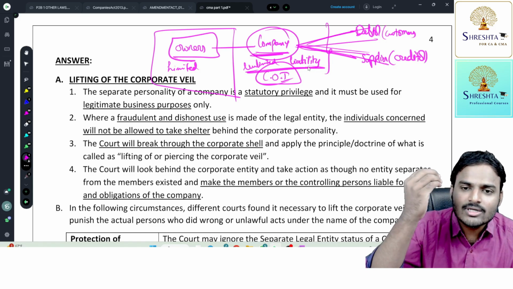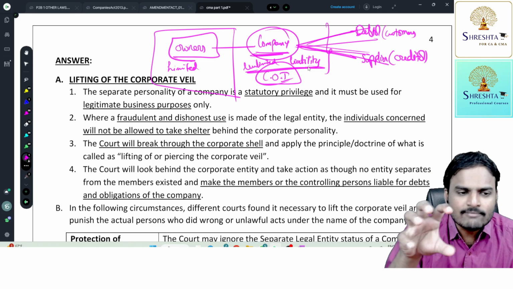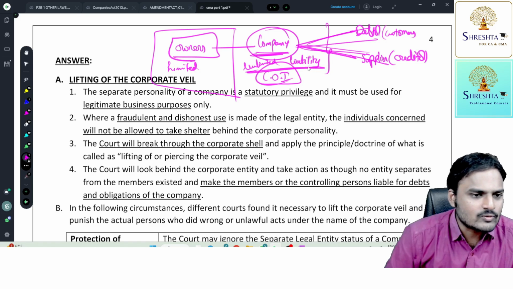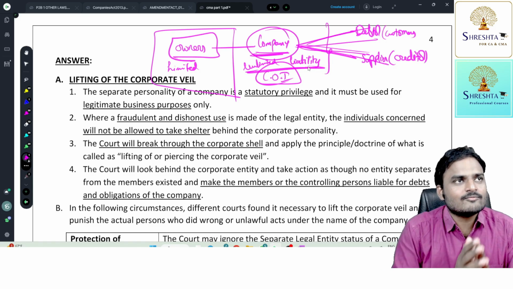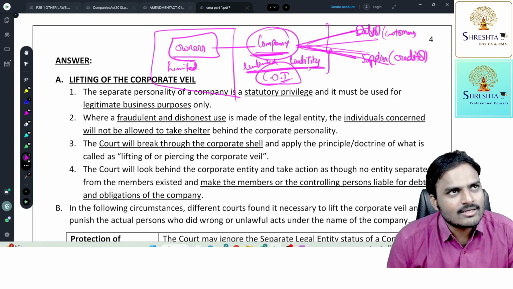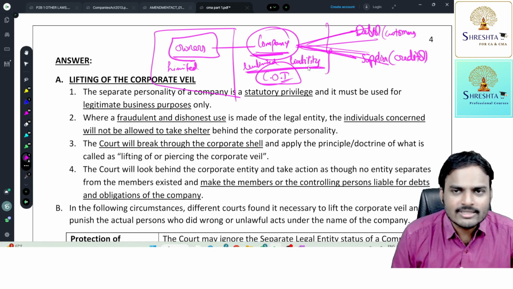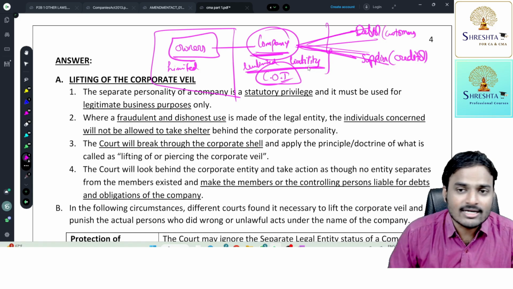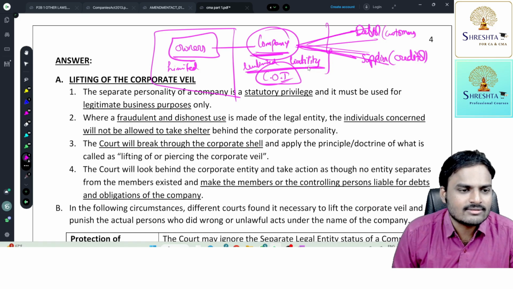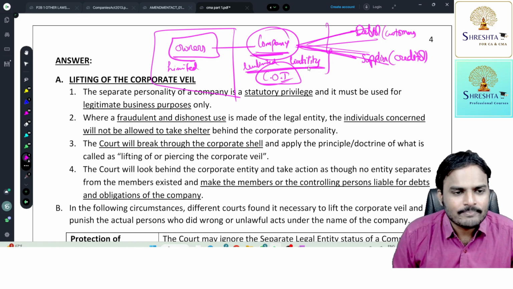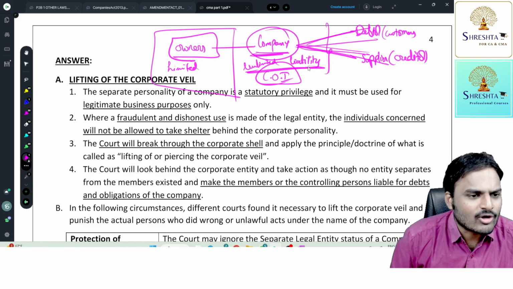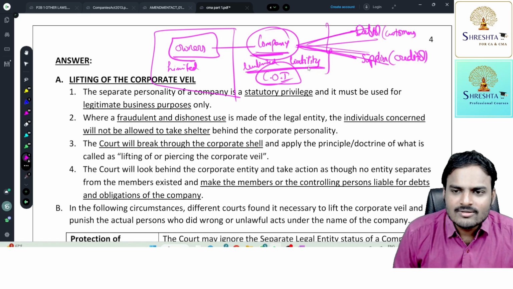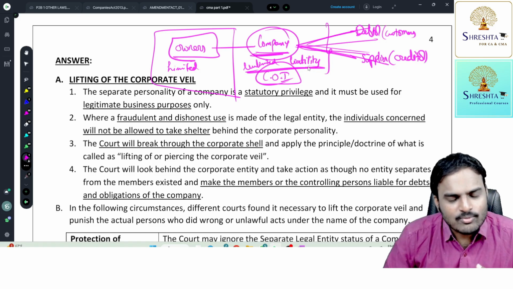Or you don't want some fellows who irritate you, or you want to rob a bank, a bank full of funds, some 10 crores will be there. So today night we are going to rob in the name of the company type of organization, under the style of company type of organization. So we are going to rob the bank. Tomorrow if police come, we will surrender the certificate of incorporation. Possible or not possible? Yes, possible.